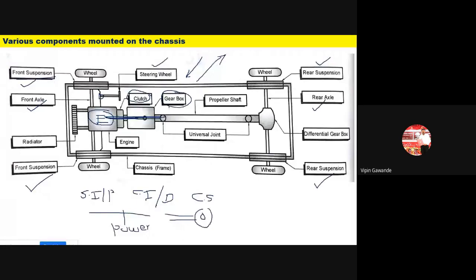Afterward we have to transfer this power from the gearbox to the differential gearbox, and then from the differential gearbox to the rear wheels. This is done by means of the propeller shaft. The propeller shaft is connected between the gearbox and the differential gearbox, and it is joined by two joints called universal joints. One universal joint is between the propeller shaft and the gearbox, and the other is between the propeller shaft and the differential gearbox.